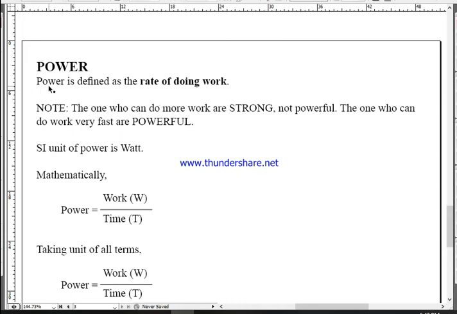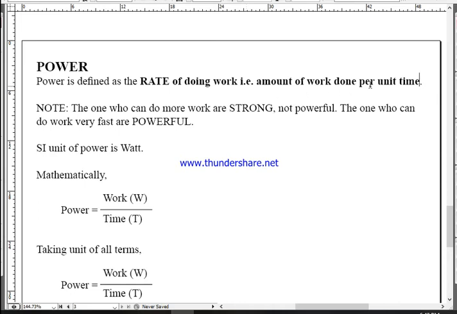But note this, power does not mean how much work you can do, it means how fast you can do the work. Look here, the word rate. Rate means how much work you can do per second. That is the amount of work done per unit time. If you can do more work in 1 second, then you are powerful.